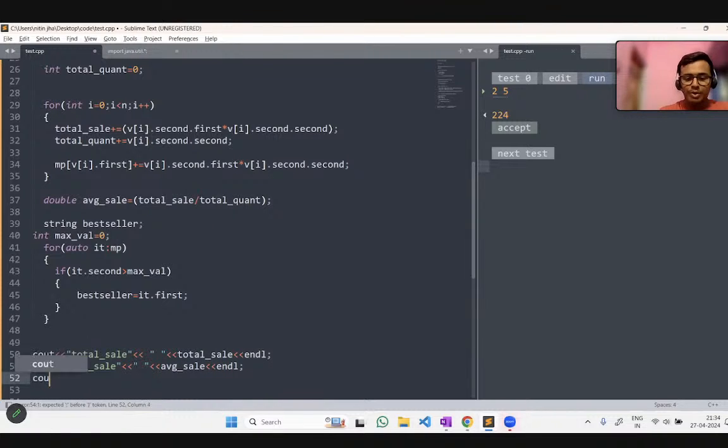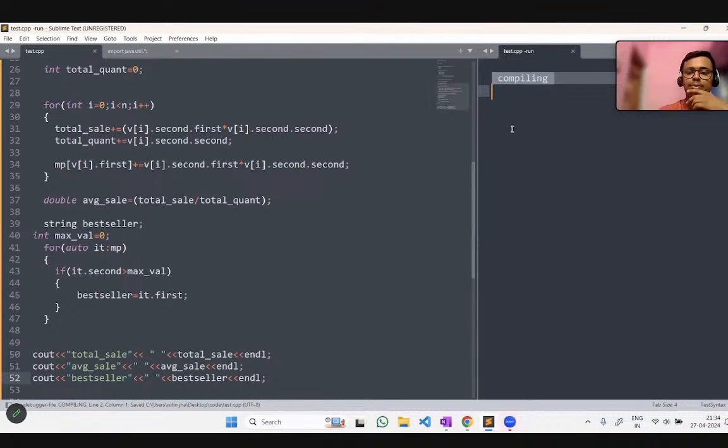And again we have to print the best selling product, bestseller, and that would be just the bestseller. In this way we could get everything as input. Okay, let me run this.